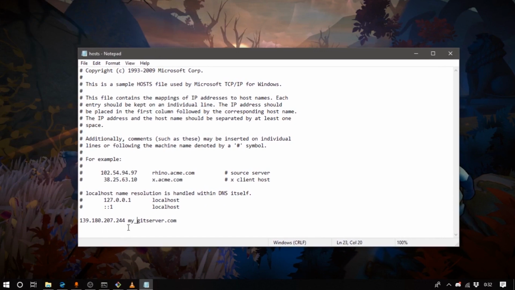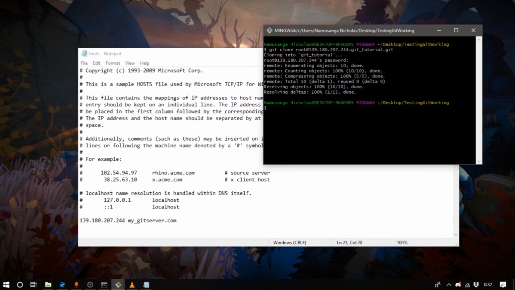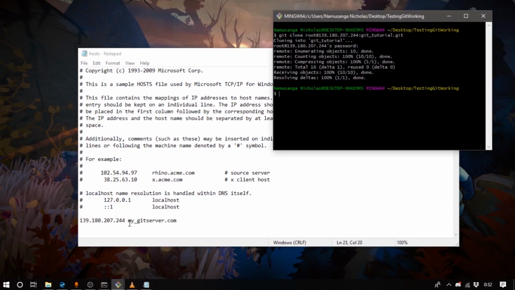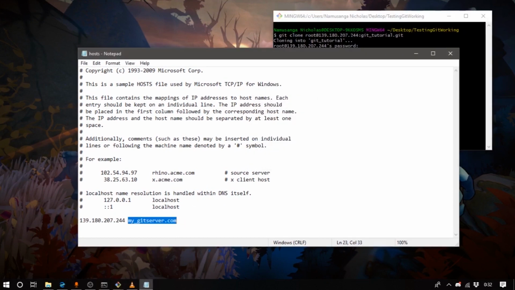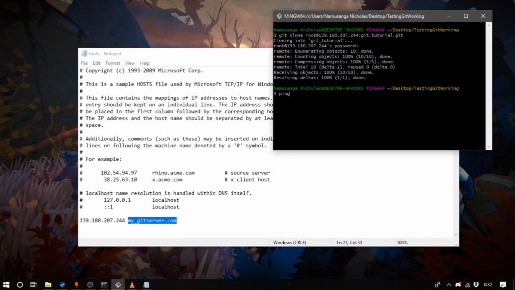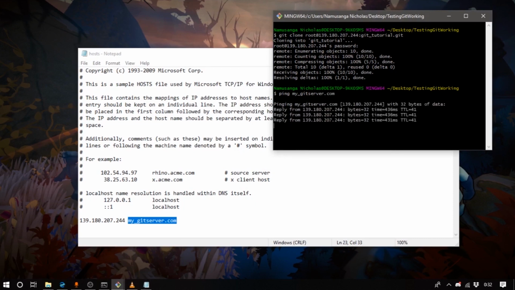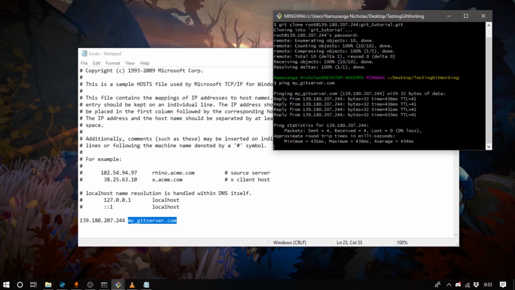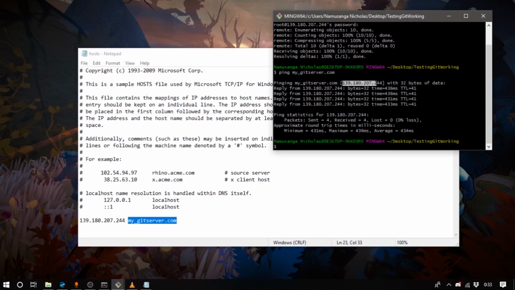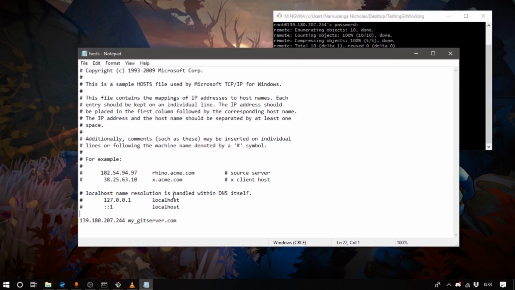So what happens then is you can go ahead and open up any terminal and ping this domain to just make sure that everything is working. So I'm just gonna ping and go ahead and paste that in there. And there you go, it lets you know that it's actually pinging your server, and that it can translate from this over to your server's domain.